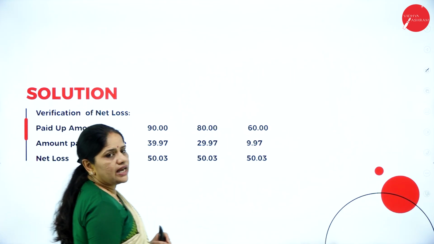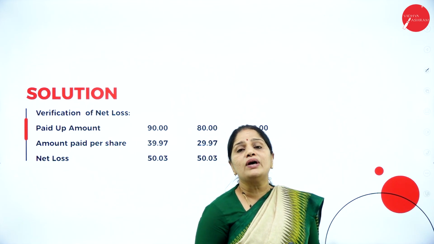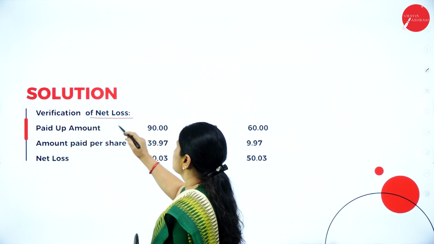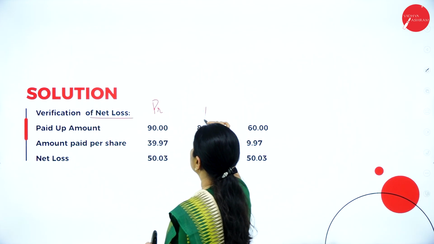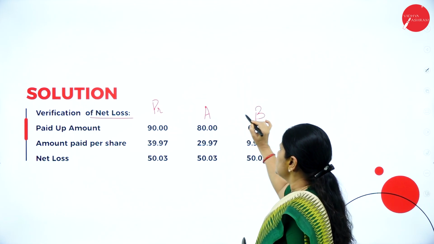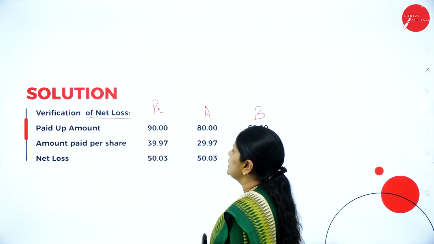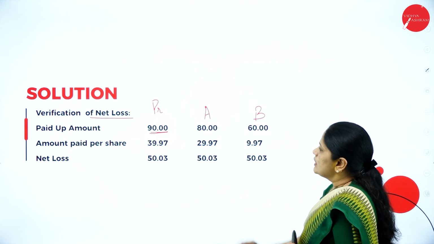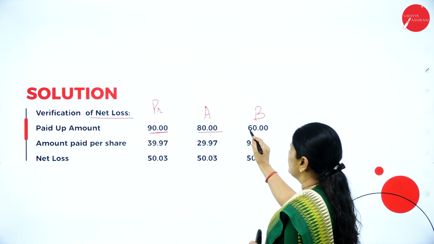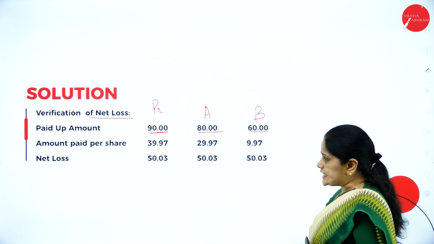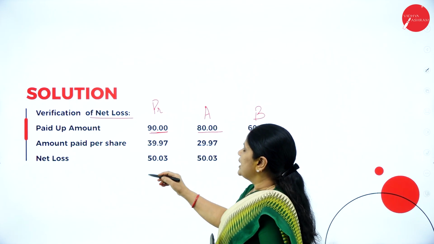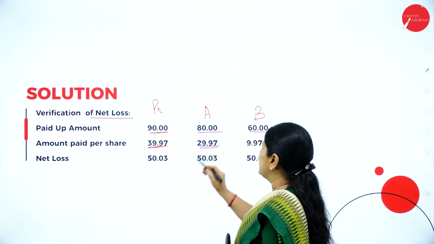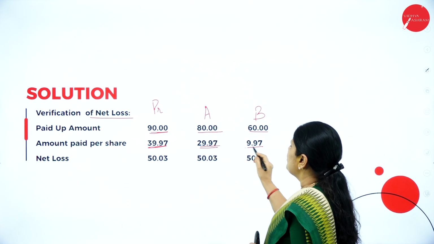Now I have to check whether the loss is shared equally between all the shareholders here. So the verification of net loss. This is the preference shareholders, this is the A equity shareholders, this is the B equity shareholders. What is the total paid up amount per share? For preference shares it is 90 rupees, A equity shares 80 rupees, B equity shares 60 rupees. The amount distributed per share is 39.97, here it is 29.97, and 9.97.